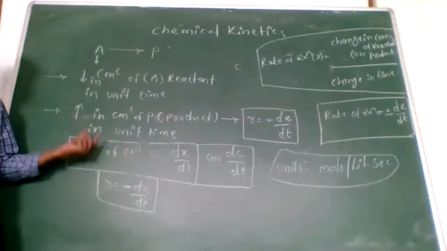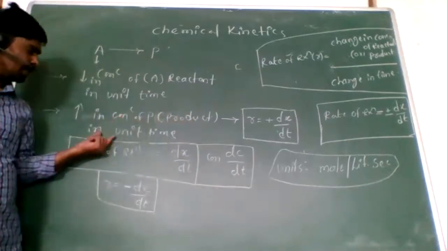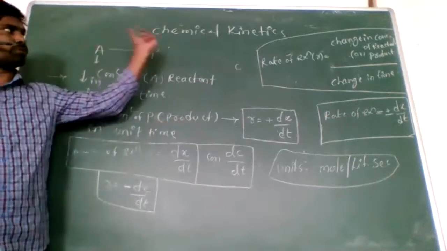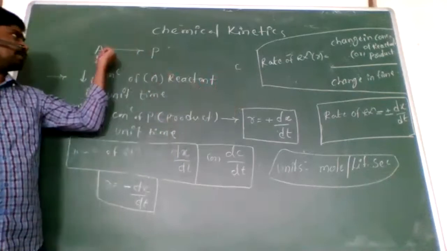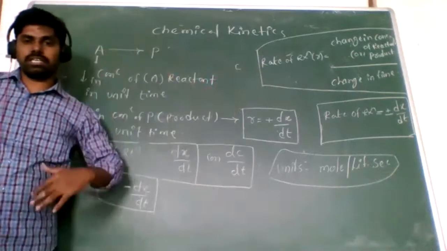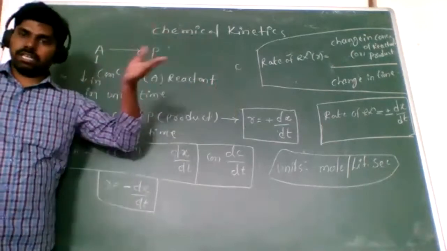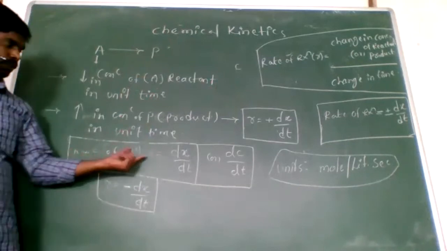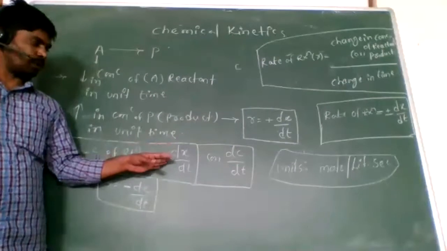In the same way, the increase in concentration of product in unit time, where the reactants are converted into the product. In that time, the reactant concentration decreases, and similarly the product concentration increases. Now I write the rate of reaction R equal to dx by dt. This is the common formula.